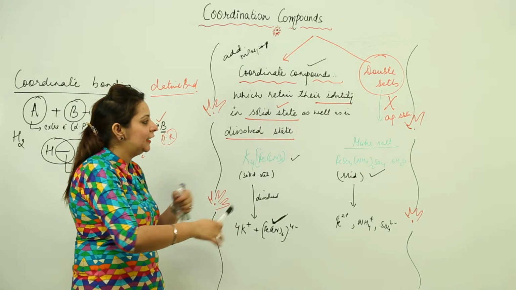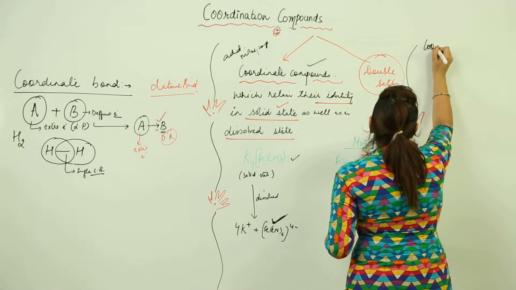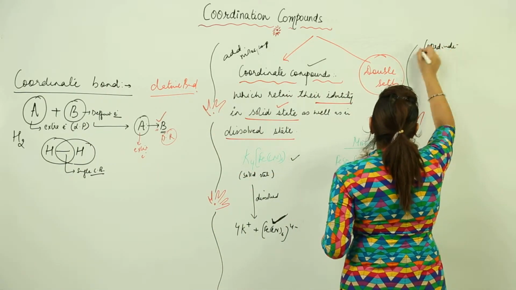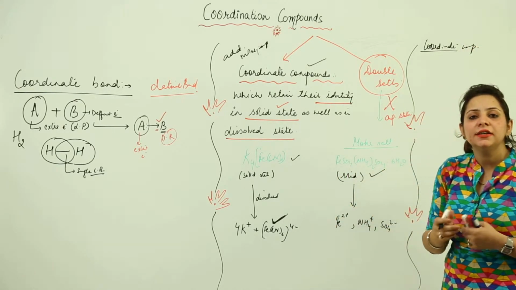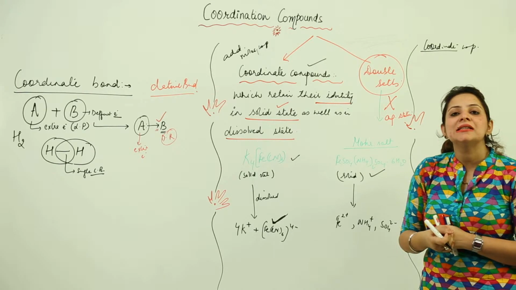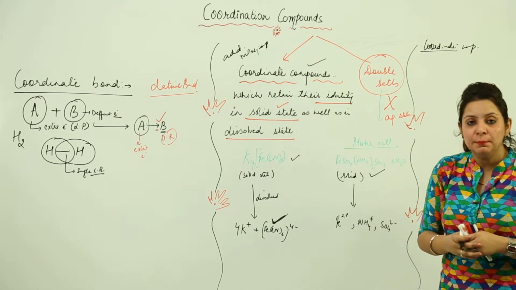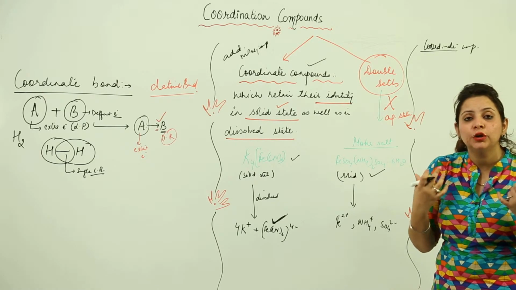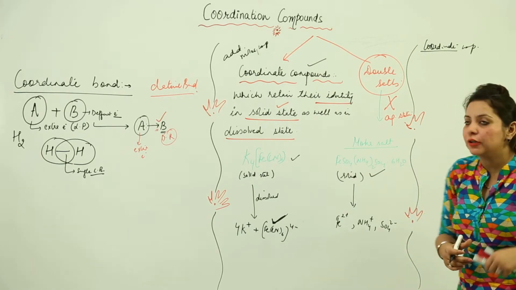So starting with the coordinate compounds, we can say that coordinate compounds are addition molecular compounds which can retain their identity in the solid state as well as in the aqueous state, right. The second thing we would like to know is what is actually there in the coordination compound.